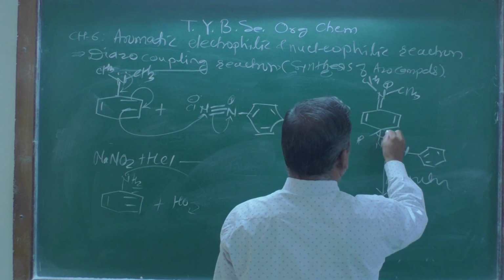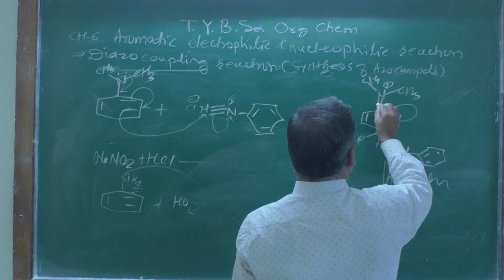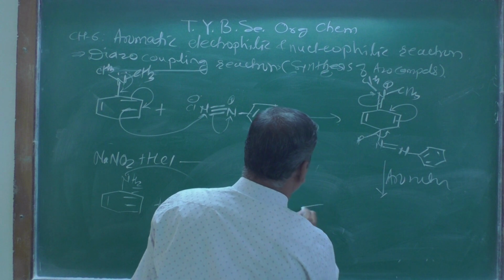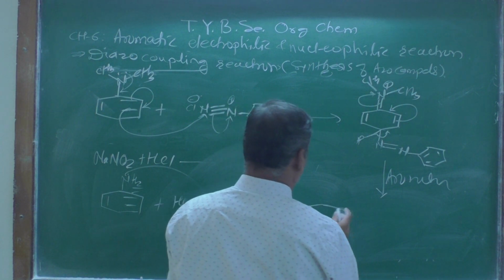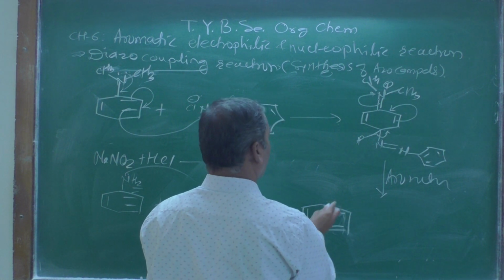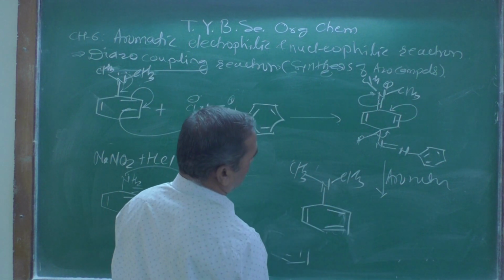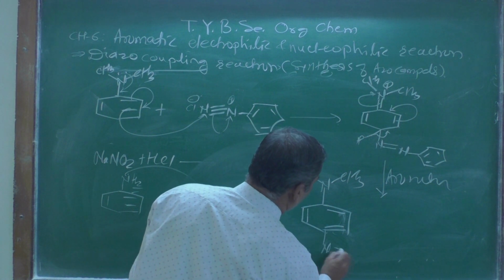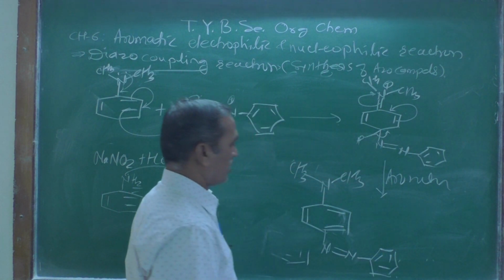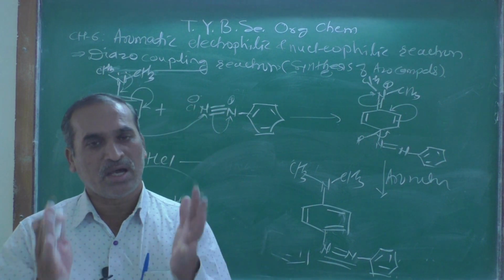This double bond goes over here, with loss of that proton over here, this double bond shifted from here to here, and that lone pair retained on that atom, and therefore we are going to get this compound: the double bonds here, then N with CH3, and here CH3, and another one here, N double bond N, and we can show this benzene compound like this, and this nitrogen double bond, that type of compound is called an azo compound.